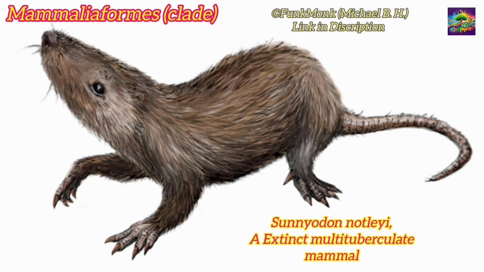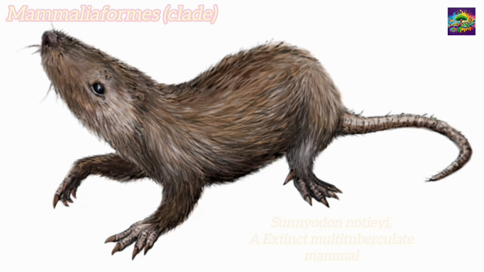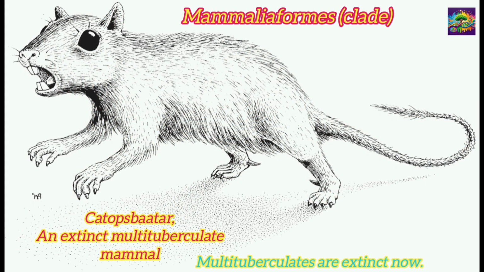Multituberculates were among the most successful mammal groups during the Paleocene. They evolved around 160 million years ago and were small, rodent-like mammals, primarily herbivorous or omnivorous. They had the ability to climb trees and dig underground burrows. This group existed for nearly 100 million years before becoming extinct.